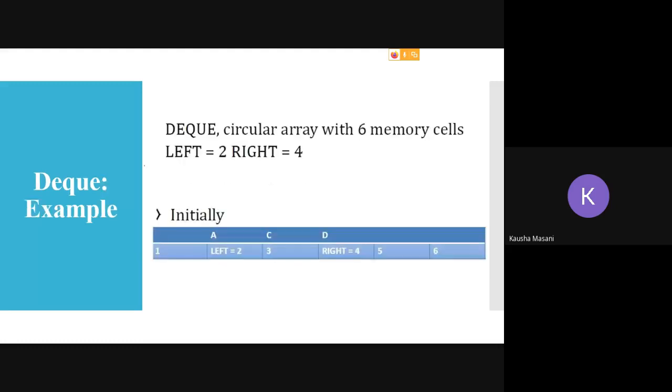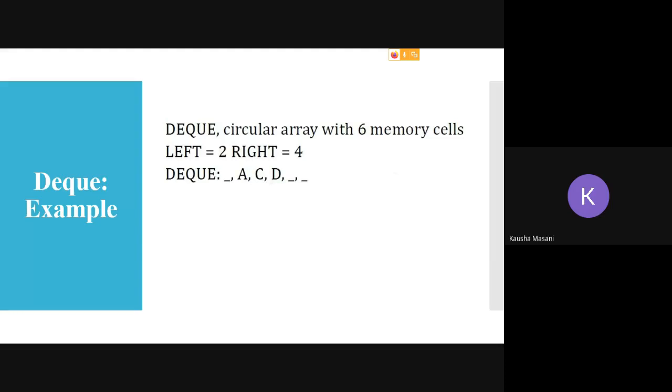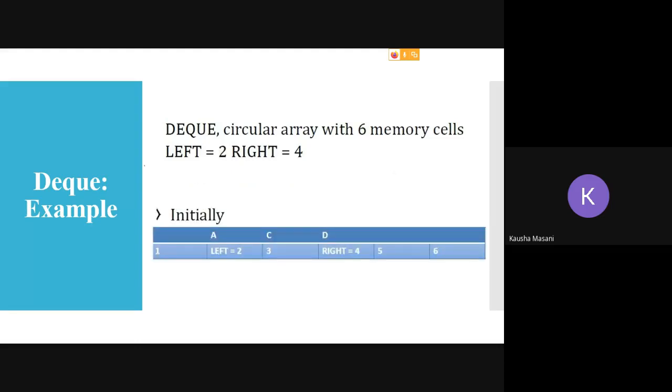Now we took this example. Okay. Initially, your DQ was having A, C, D and 3 empty spaces, and position of your left and right was at 2 and 4. Okay, left and right are your variables of each end. That is what you can say now. Okay, ACD is there, 2 places empty on right end, 1 place empty on left end.